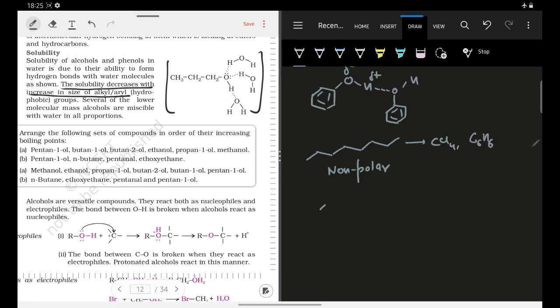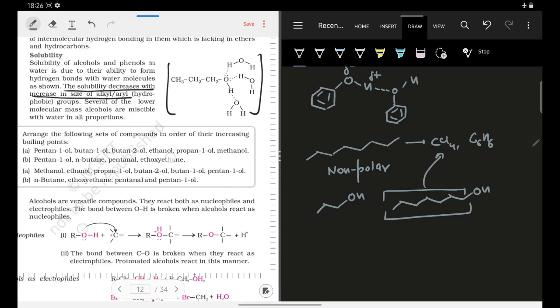So if I give you some examples, suppose I have this alcohol and then I have this alcohol. When I have drawn this alcohol, I have introduced more and more hydrocarbon-like character in the compound. Just check, I have increased the alkyl group, and upon increasing the alkyl group, I have thereby increased the hydrocarbon-like character in the compound. Upon increasing the hydrocarbon-like character, it will be less soluble in water. Why? Because hydrocarbons are more soluble in CCl4 or C6H6, that is, they are more soluble in non-polar compounds. So this is what they have said, that solubility decreases with the increase in the size of the alkyl or aryl group.